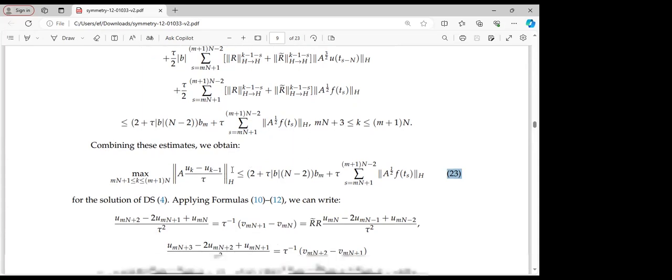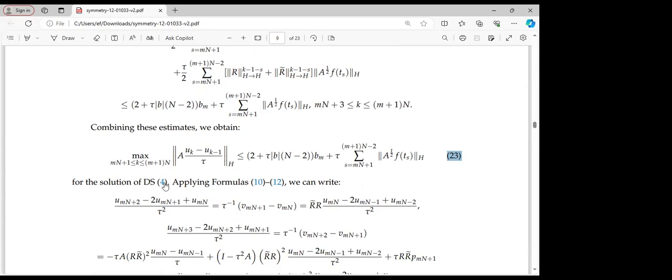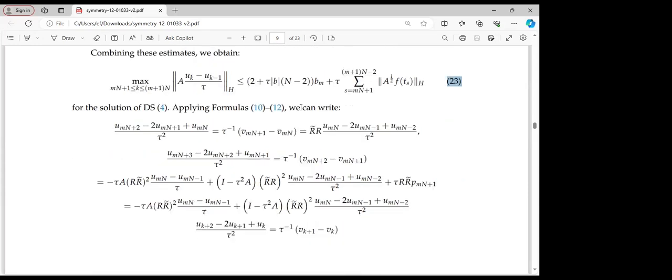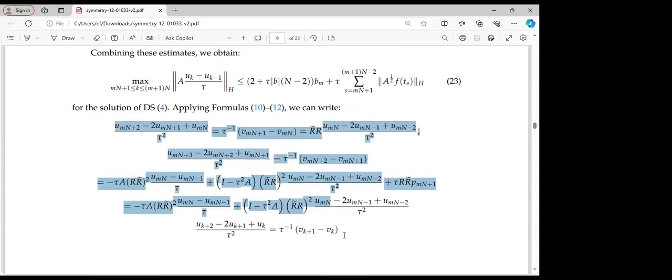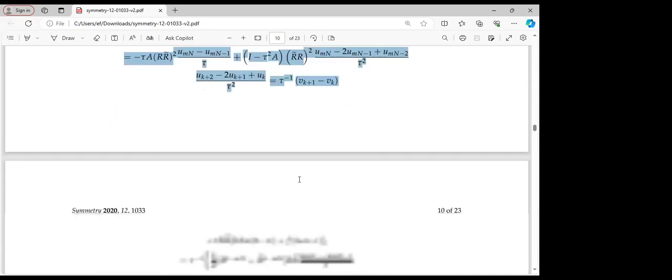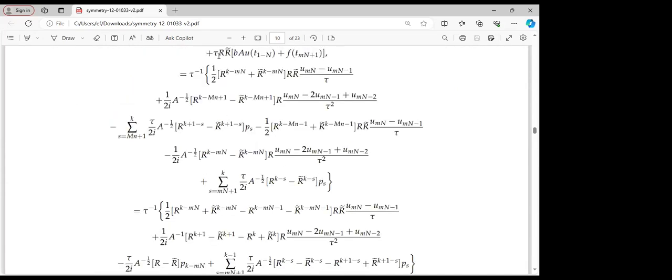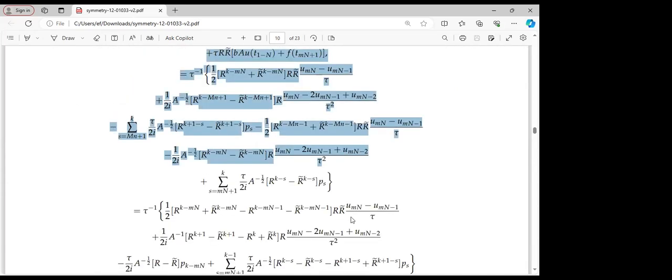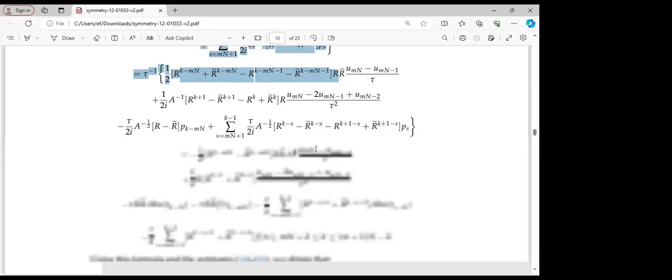So for the solution of the difference scheme 4, if we apply equation 10 to 12, we can also proceed to write the following equations, which I highlighted. Each of these equations takes quite a bit of simplification.